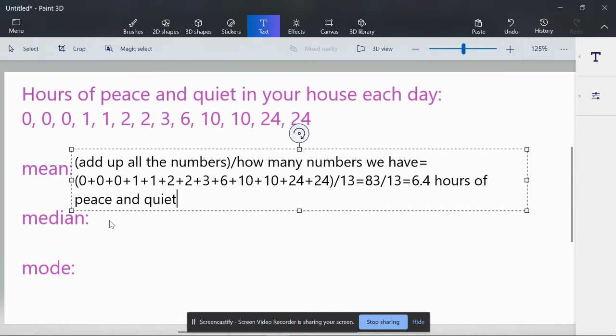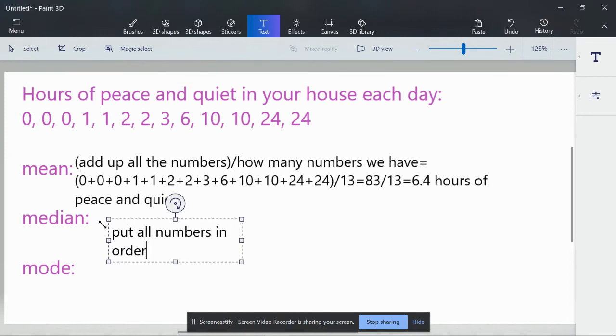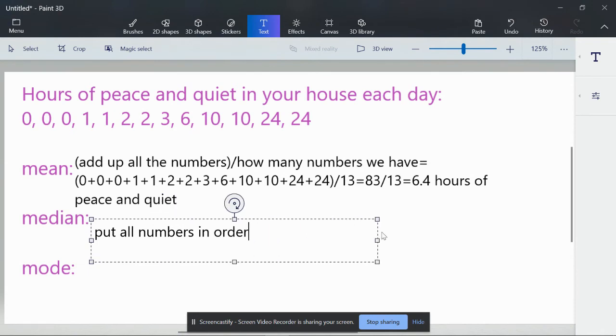That's our mean. For the median, the way that I like to find median is first, put all your numbers in order. That is extremely important. Put all numbers in order from smallest to biggest. And then find the middle number.